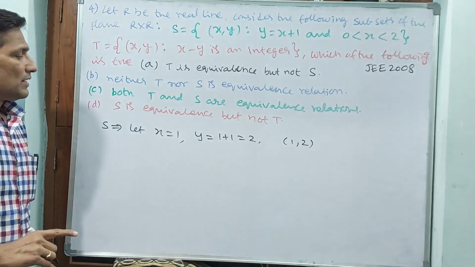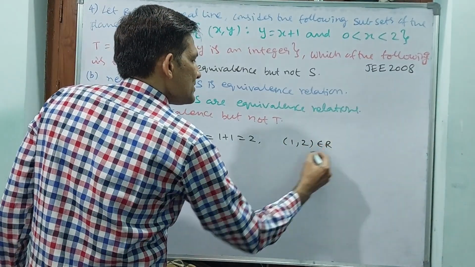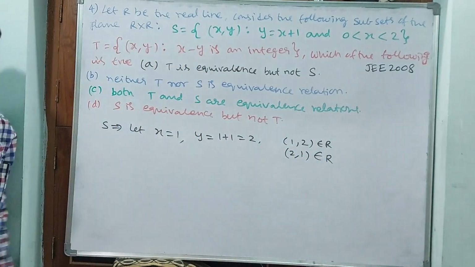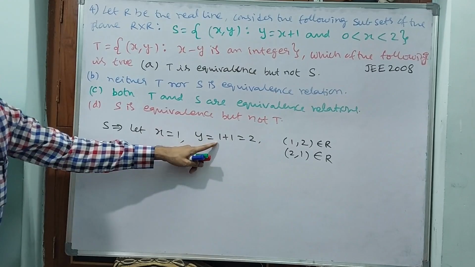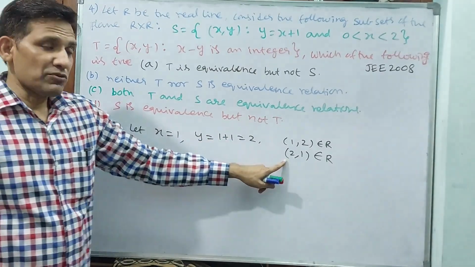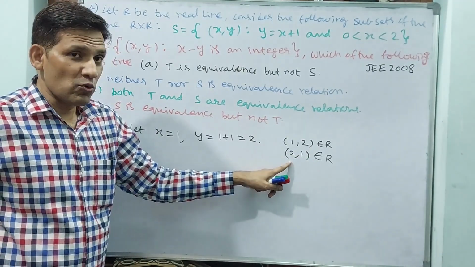Now you tell me, will 2 comma 1 be there? No. Why? Because see, y is always x plus 1. If 2 comes, then 2 plus 1, 3 will come. But if you give 2, 1 will not come.